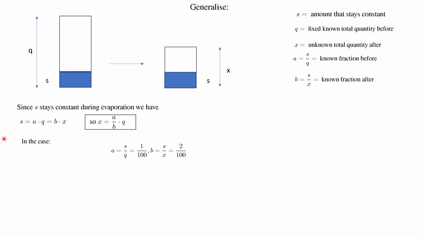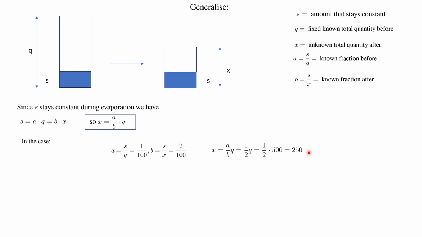In that cucumber example, this ratio, A here, was 1%. So it was 1% hard stuff before, 99% water. And B was 2%. 2% is the hard stuff, 98% water. Then with our little formula, we get the quantity Q times A over B is X, the amount in the morning. So the fraction was 1 over 2, the A over B, and we got only 250 kilograms remaining.